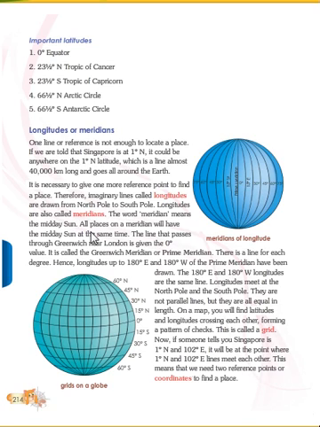The line that passes through Greenwich near London is given the 0 value. So the line that passes through Greenwich near London gives 0 degree, right?